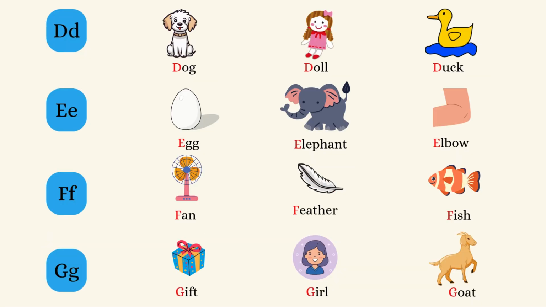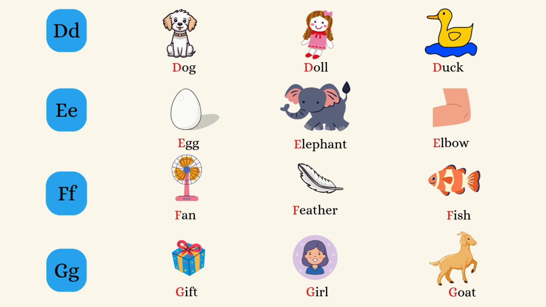Okay, let's learn letters D, E, and F. The sound of D is D. Dog, doll, duck. The sound of E is E. Egg, elephant, elbow. The sound of F is F.